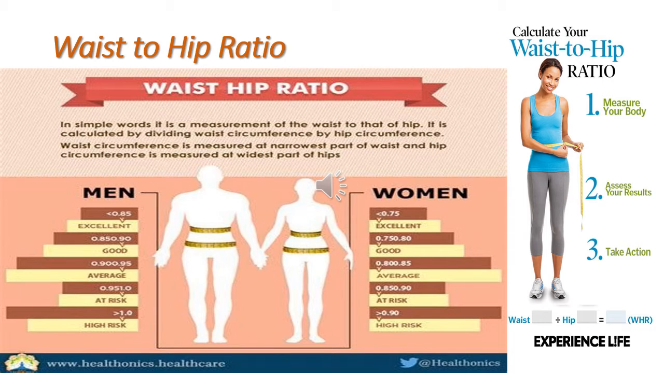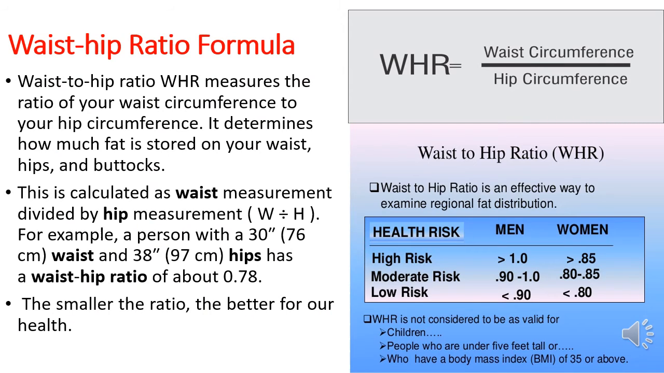It is calculated by dividing waist circumference by hip circumference. Waist circumference is measured at the narrowest part of the waist and hip circumference is measured at the widest part of the hip. WHR determines how much fat is stored in your waist, hip and buttocks. This is calculated as waist measurement, that is W, divided by hip measurement, that is H. The smaller the ratio, the better your health.